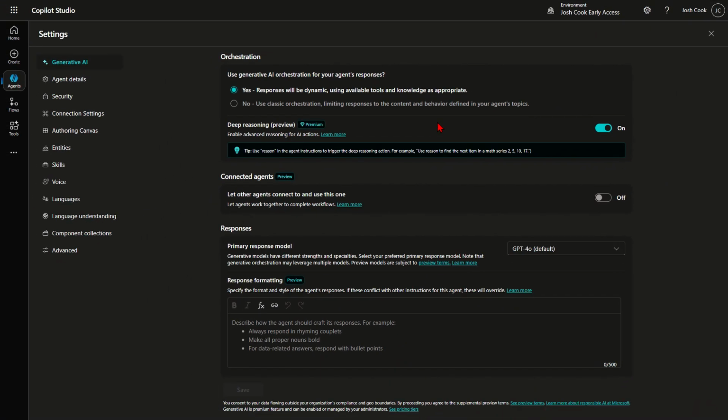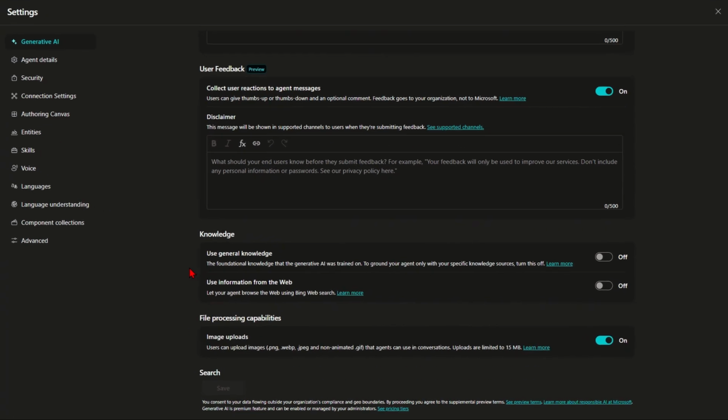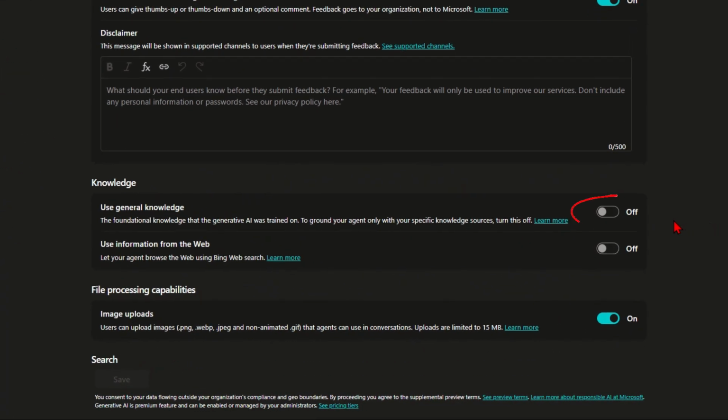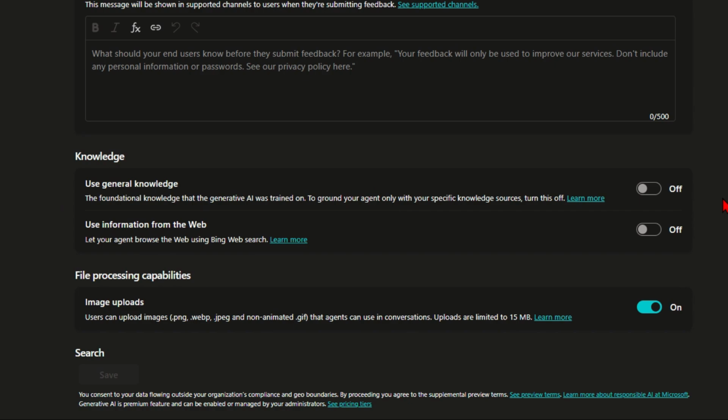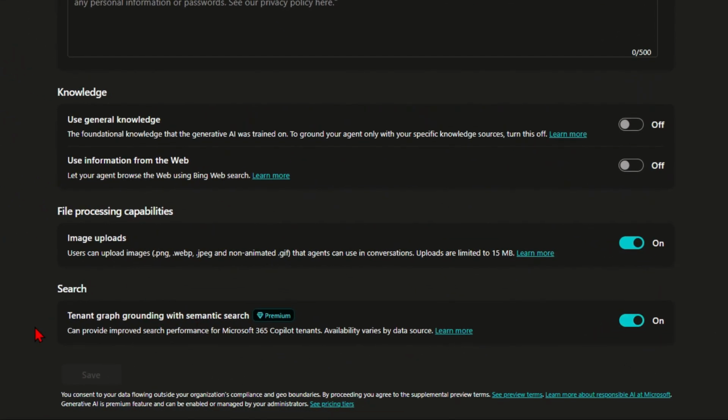Connected agents, doesn't matter if this is on or off. Responses, I'm leaving as default. Content moderation, I'm leaving as low. Okay, under knowledge, I'm saying off. I'm turning off both of these knowledge features. The use general knowledge, I'm turning off. And the use information from the web, I'm also turning off. I'm also enabling file processing capabilities. And I'm enabling the tenant graph grounding with semantic search for people that have the Copilot licenses.